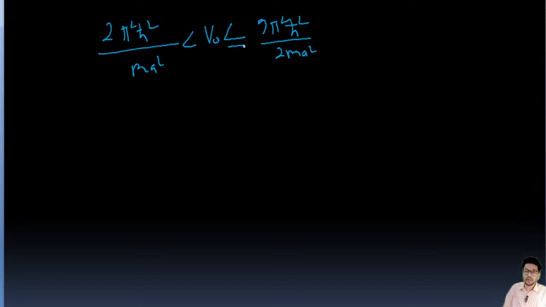So we need to find the value of V naught, the depth of potential. From here, the depth of potential lies between 2π square h cut square upon m a square and 9π square h cut square upon 2m a square.